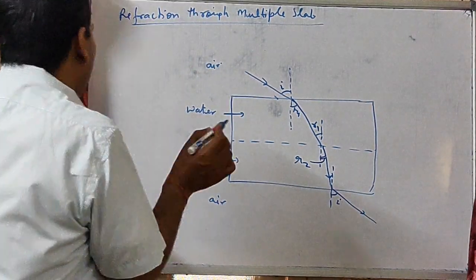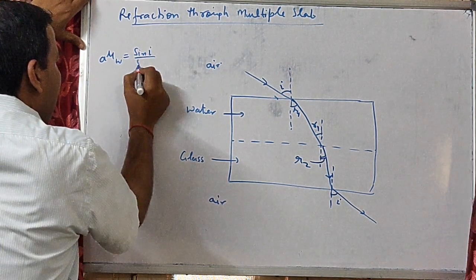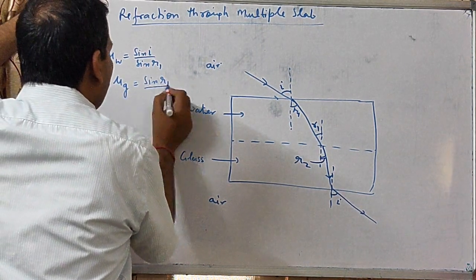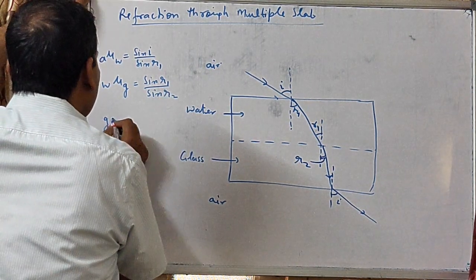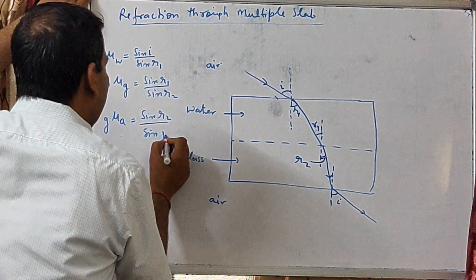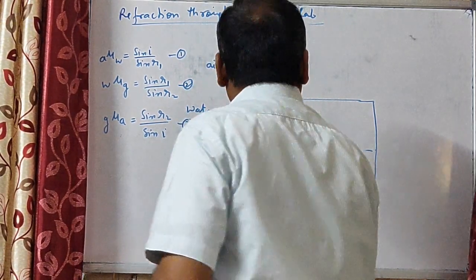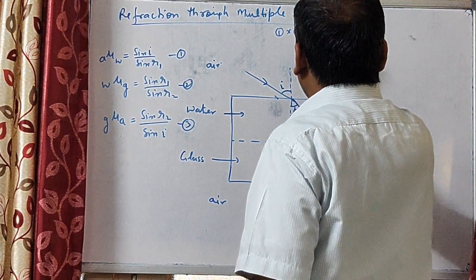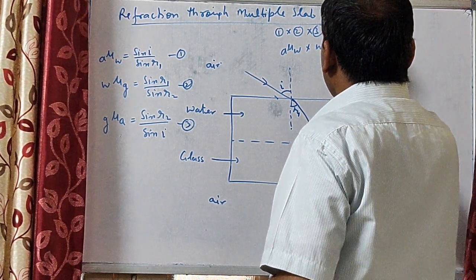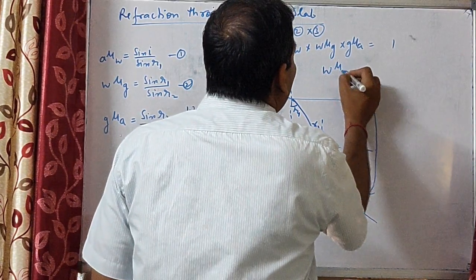From Snell's law, aμw is sine I upon sine R1, wμg is equal to sine R1 upon sine R2, and gμa is equal to sine R2 upon sine I. We multiply all three equations, 1 into 2 into 3, and we get aμw into wμg into gμa, which is equal to 1.